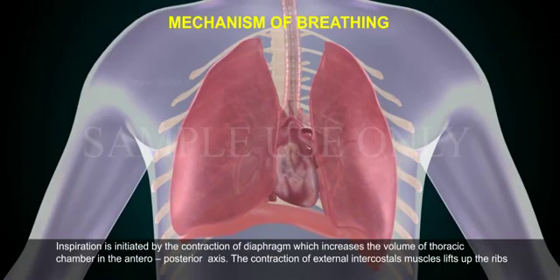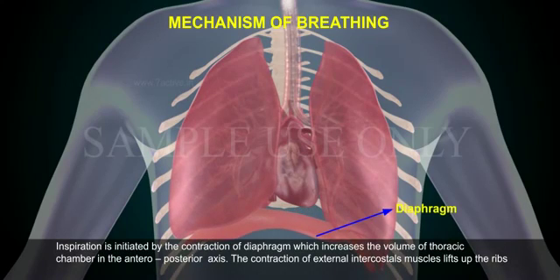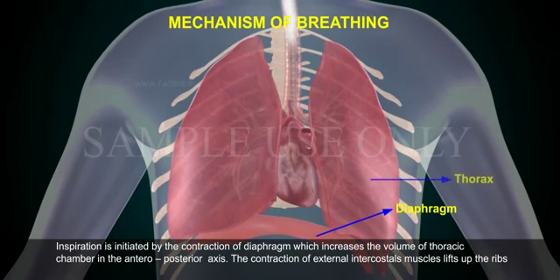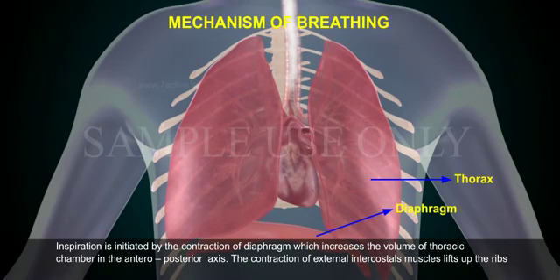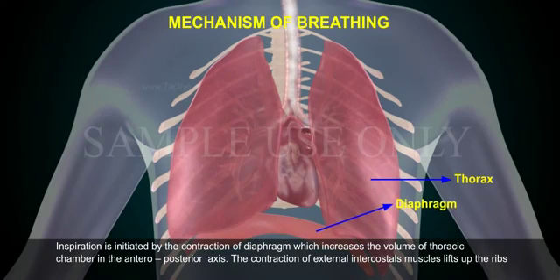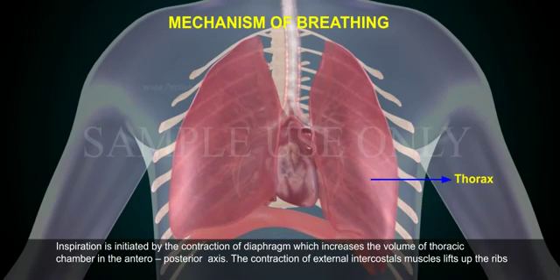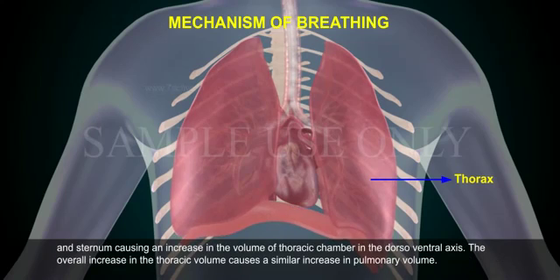Inspiration is initiated by the contraction of the diaphragm, which increases the volume of the thoracic chamber in the antero-posterior axis. The contraction of external intercostal muscles lifts up the ribs and sternum, causing an increase in the volume of the thoracic chamber in the dorsoventral axis.